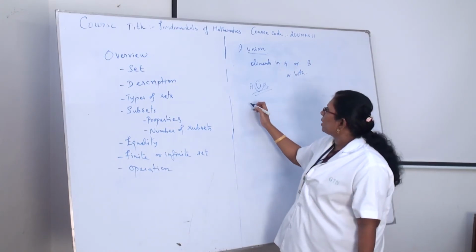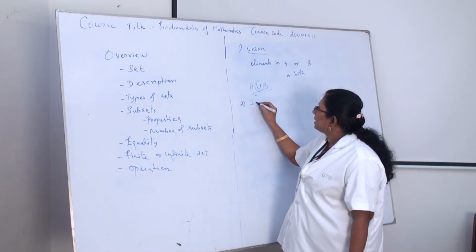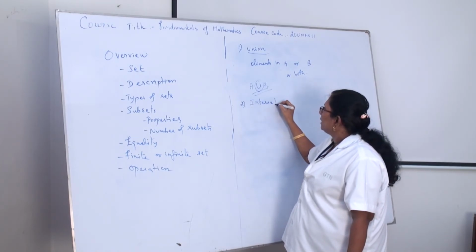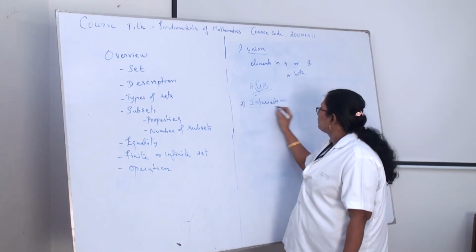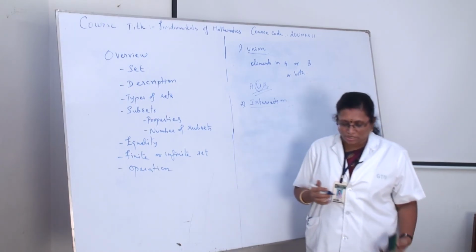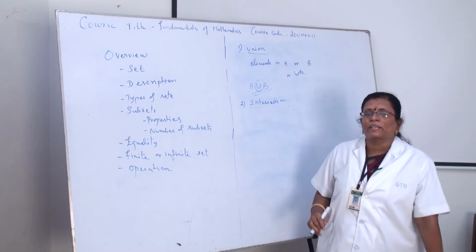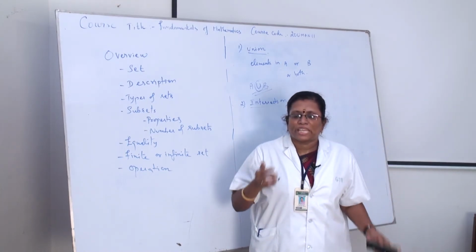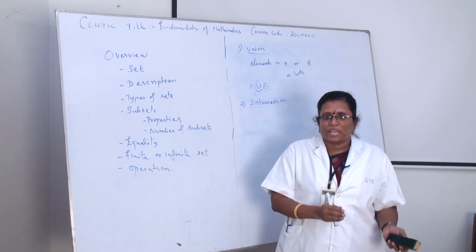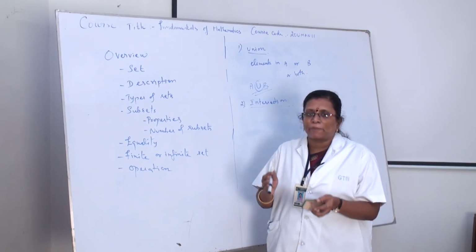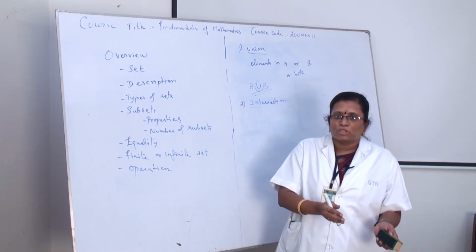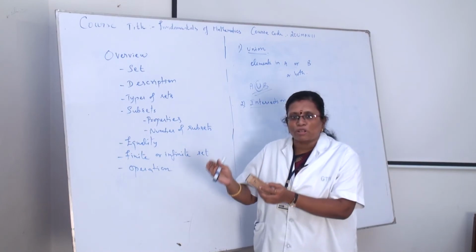Okay. The second one is intersection. What is the meaning of intersection? Intersect, like that we are saying. What is the actual meaning? The element which is in A as well as in B, the element which is in one set should be in the other set also.